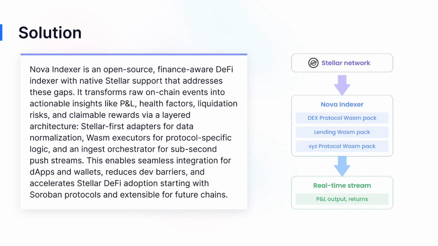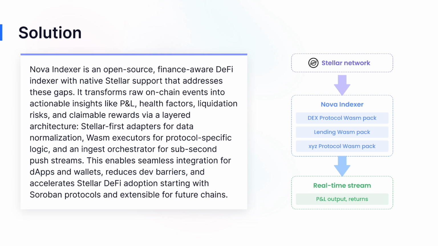That's where Nova Indexer comes in. Nova is an open-source, finance-aware DeFi indexer with native Stellar support, designed to address these exact gaps. It transforms raw on-chain events into actionable financial insights, like profit and loss calculations, health factors, liquidation risks, and claimable rewards, through a layered architecture.